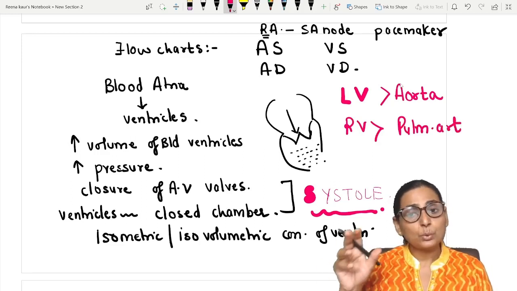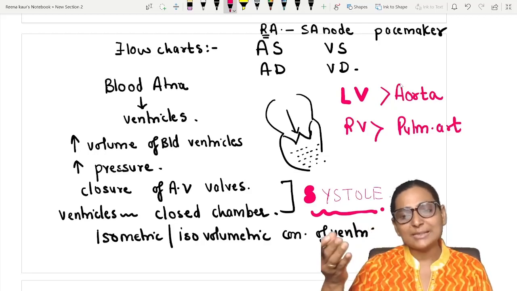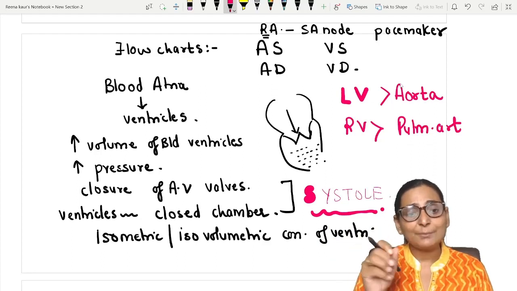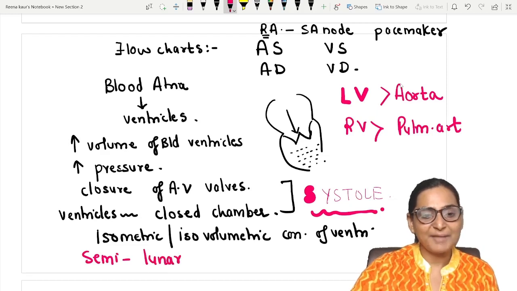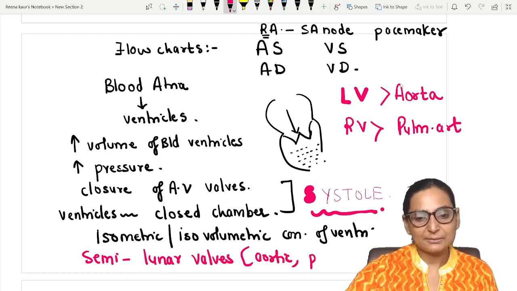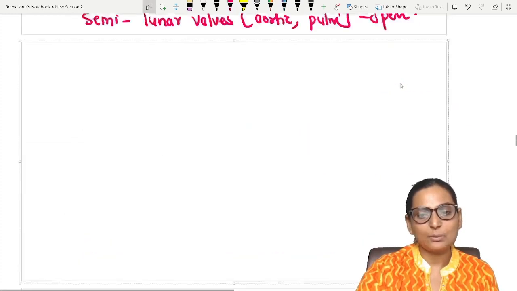Okay, so दोनों ventricles के pressures will become more than the pressures of the respective arteries. That will be the point where the semilunar valves, which are the semilunar valves? They are the aortic and the pulmonary, they will open.